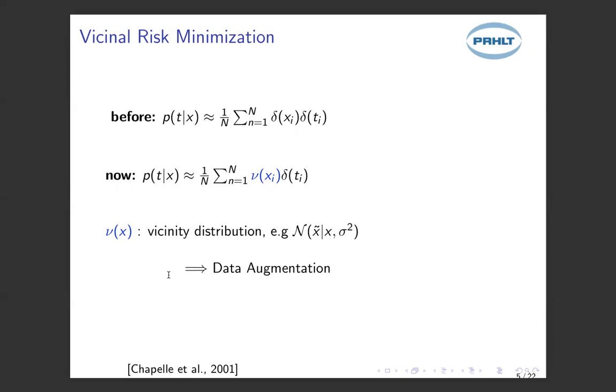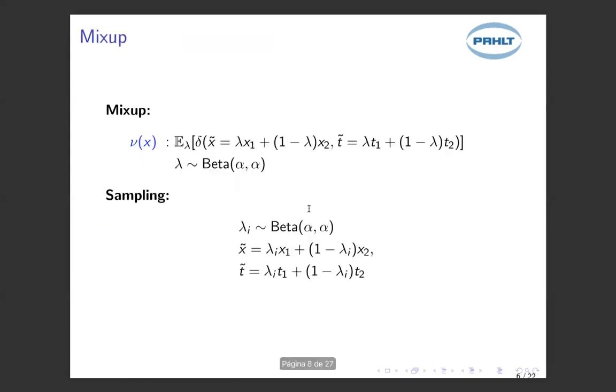The problem of vicinal risk minimization in this form is that it assumes that the samples in the vicinal distribution belong to the same label, which is not true in practice. There's no reason why this is true. Mix-up relaxes this assumption by assuming that the samples in the vicinal distribution can belong to other labels. The way it does it is by defining a vicinal distribution, which is the expected value of linear interpolations.